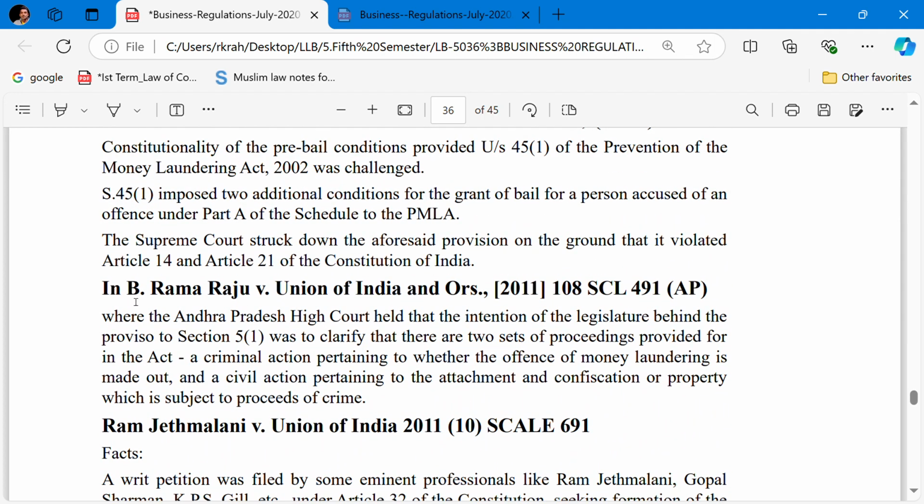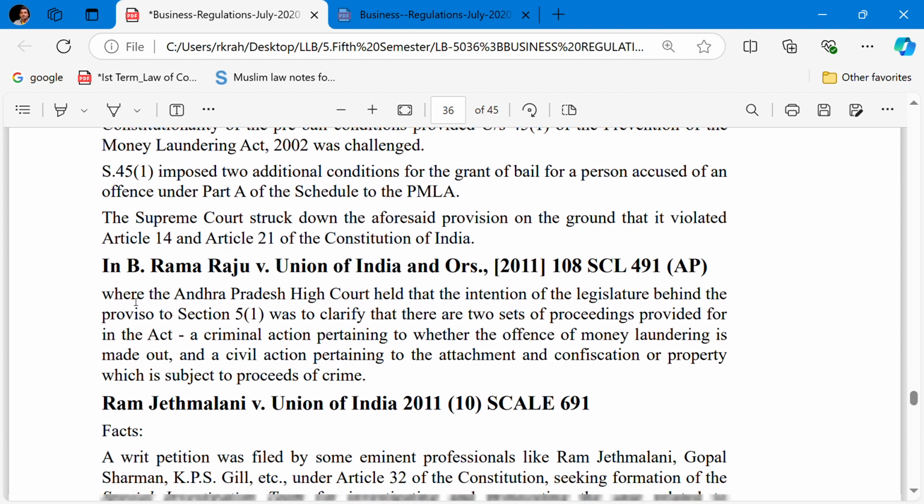B. Rama Raju versus Union of India. In this case, the Andhra Pradesh High Court held that the intention of the legislature behind the proviso to Section 5(1) was clarified: there are two sets of proceedings provided for in the Act, a civil action pertaining to the attachment and confiscation, and a criminal action whether the offence of money laundering